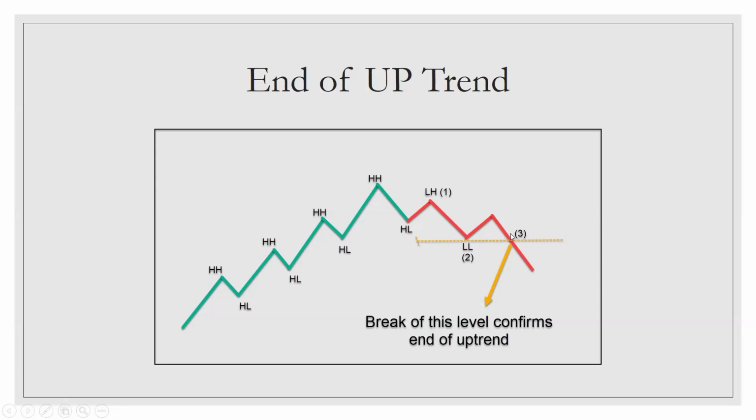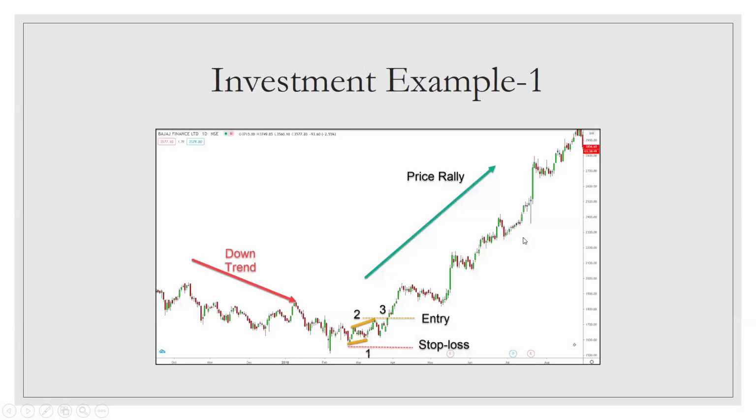I will repeat, end of uptrend can be confirmed with three confirmations. Number one, the formation of lower high. Number two, formation of lower low. And number three, the break of lower low. These three things are really crucial. We'll see a few examples.